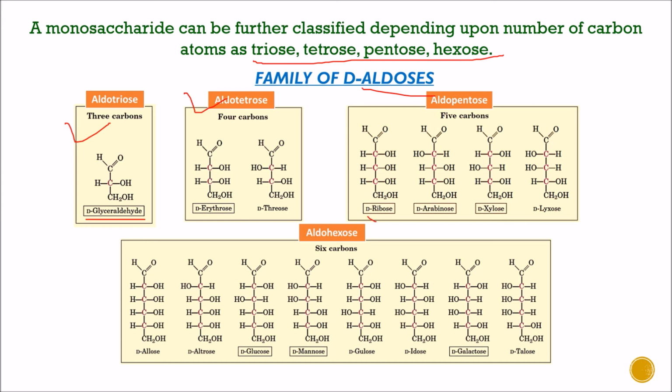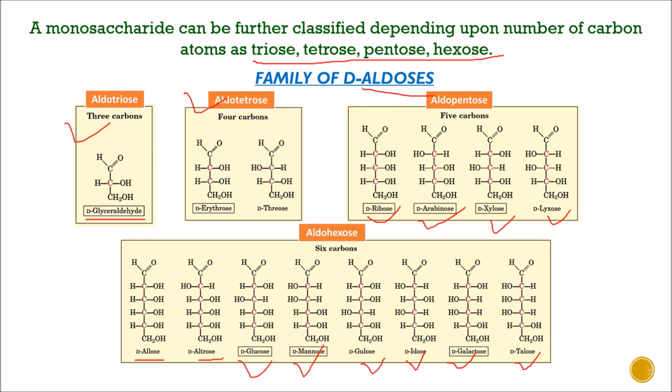For aldopentose, the examples are D-ribose, D-arabinose, D-xylose and D-lyxose. Aldohexose possesses CHO as a functional group and a 6 carbon chain. The examples are D-allose, D-altrose, D-glucose, D-mannose, D-gulose, D-idose, D-galactose and D-talose. So here is the aldose family.